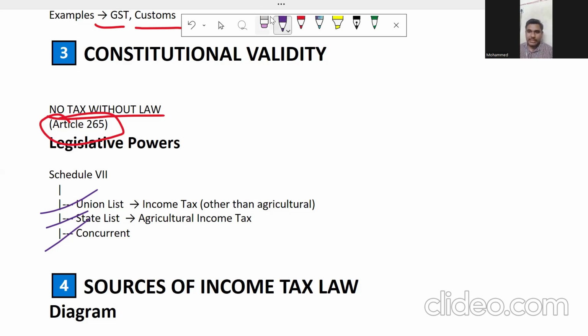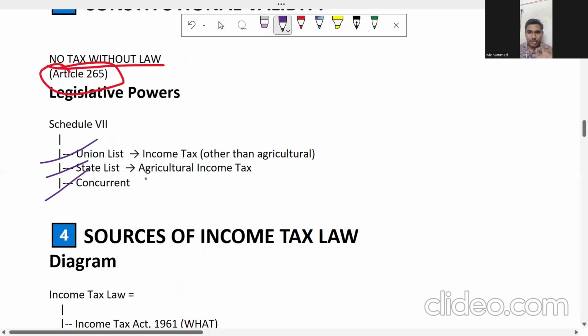Further, it is divided into three parts: union list, state list, and concurrent list. The union list is given to the central government. The state list, for example agriculture, is something the state is going to decide. The concurrent list is where both the state government and the central government decide about the legislative powers. I hope it is clear.